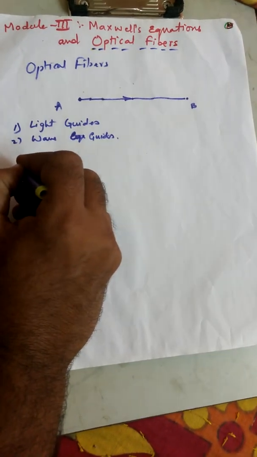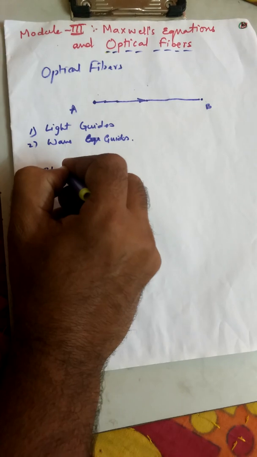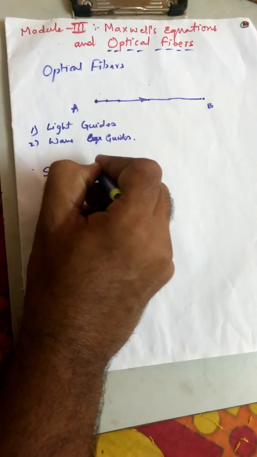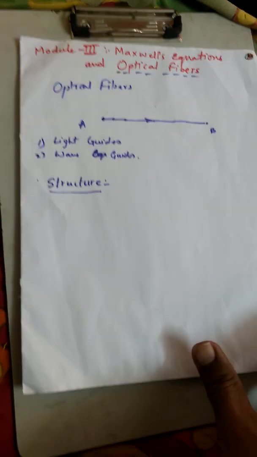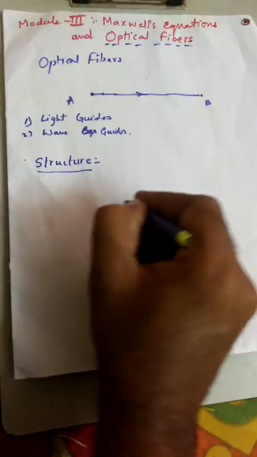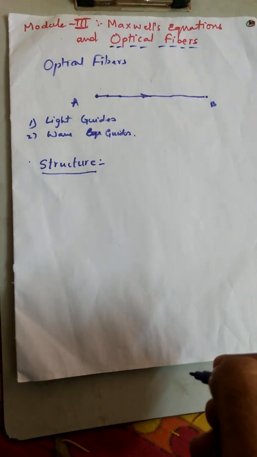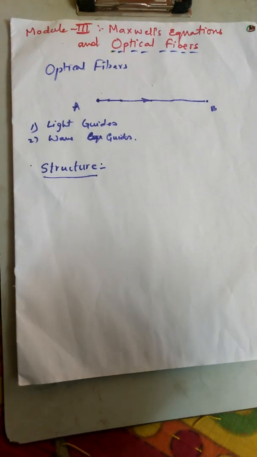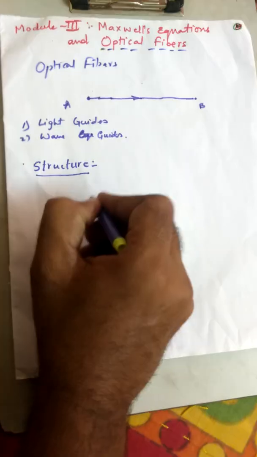Okay, so let us go for the structure of the optical fiber, how it looks like. This is the structure of an optical fiber. Basically, an optical fiber has two parts in it. The first part, the inner part, is called the core. Surrounding the core there is one more part called the cladding. So it has two parts, core and cladding.